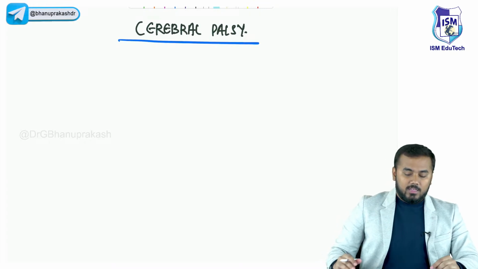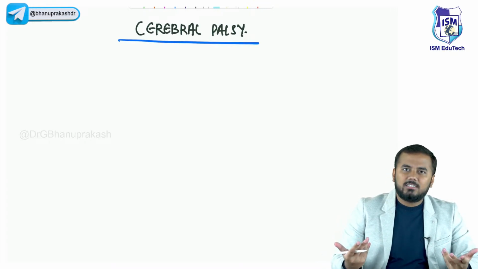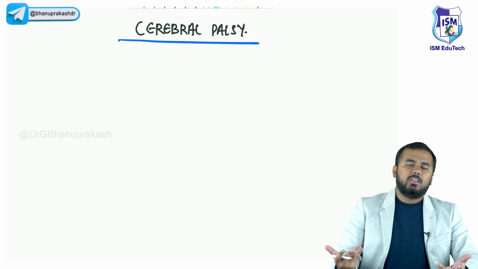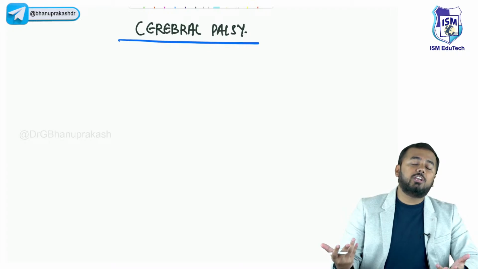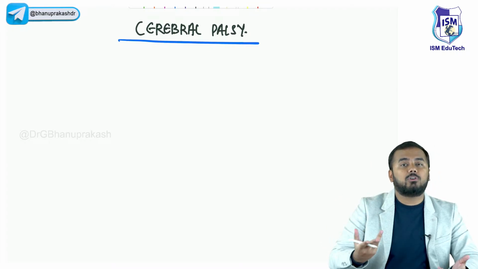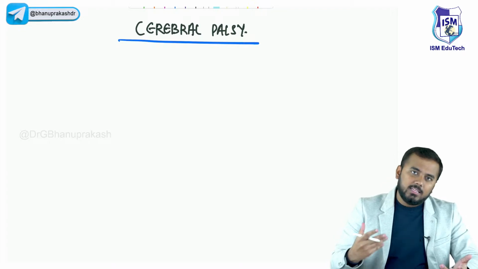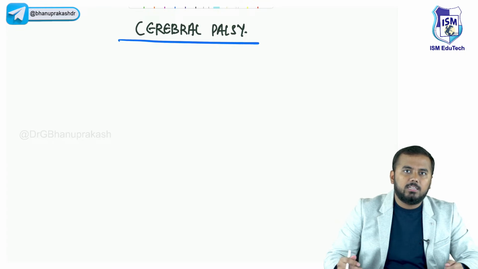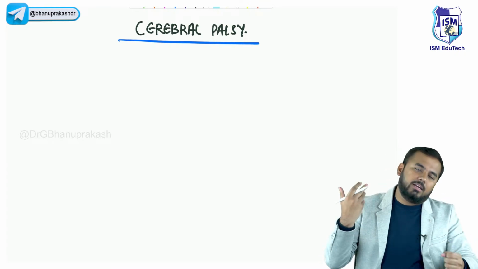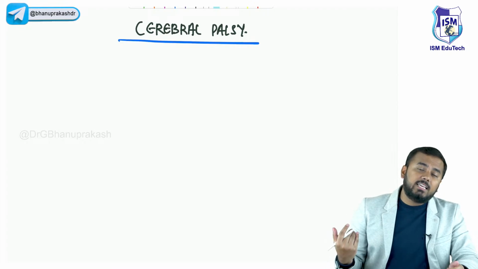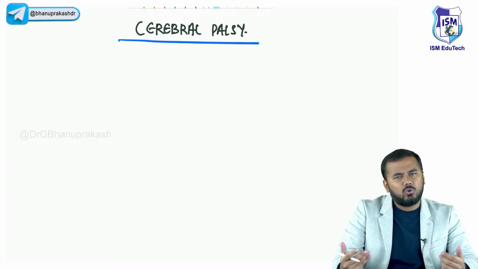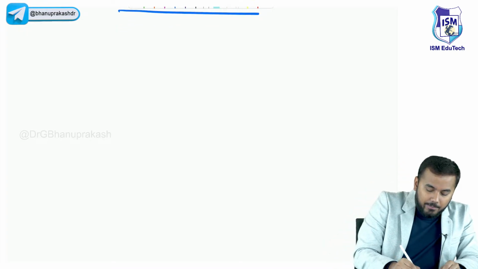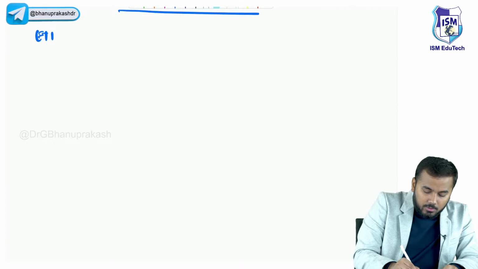Okay? Chalo. Cerebral palsy, the name itself says, है ना? All of you know what is cerebral palsy. Anything can cause it. If there is insufficient amount of oxygen reaching the baby, leading to hypoxic ischemic encephalopathy, है ना? This would lead to cerebral palsy. If there is any trauma to the head, that would lead to cerebral palsy. During the delivery, if there is any trauma, that would lead to cerebral palsy. Right? If there is decreased blood supply, that would lead to cerebral palsy. So there are different etiologies. We shall discuss one by one. ठीक है? तो यहाँ पे actually बहुत सारे etiologies हैं, because this is a common topic, है ना?